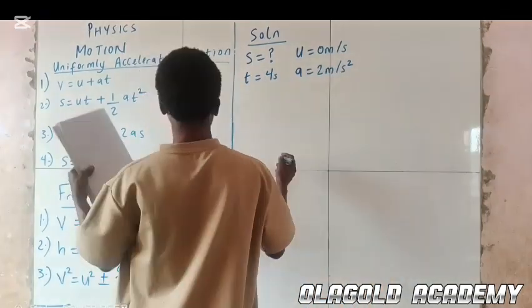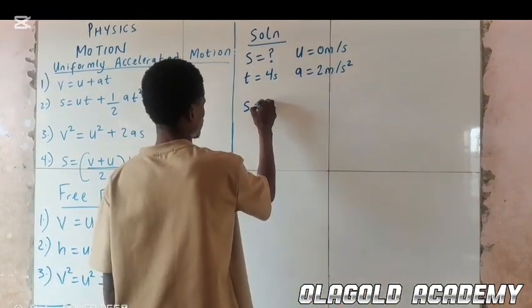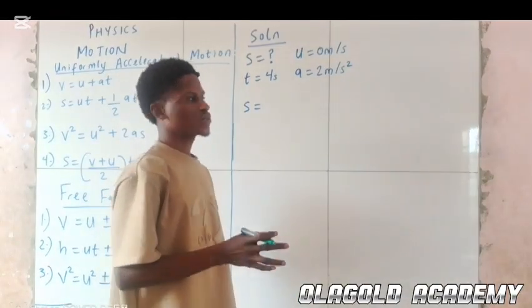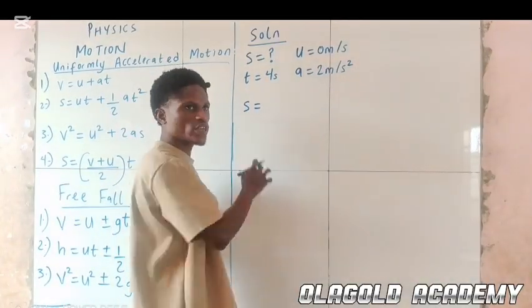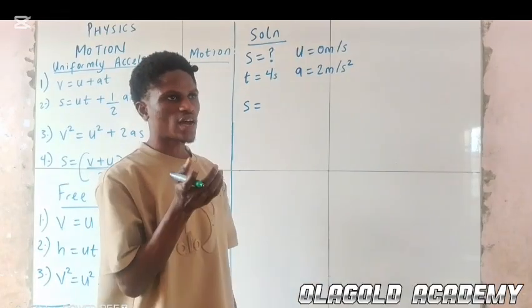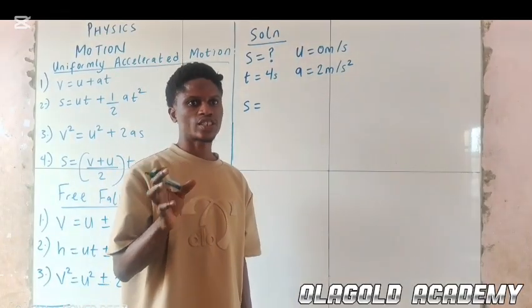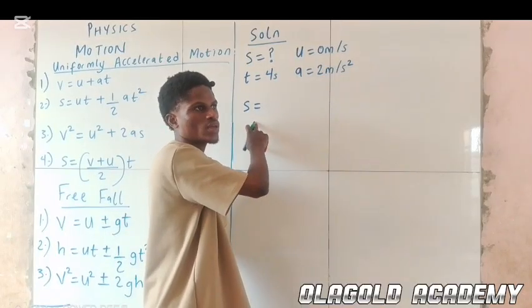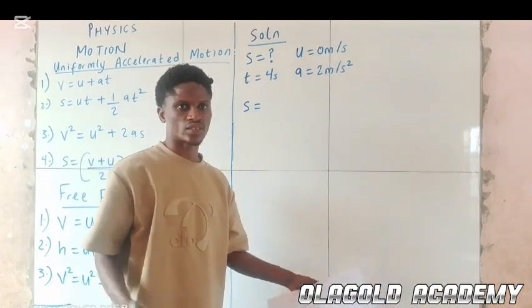So we have distance equal to, and remember, we use S for distance because it's derived from a Latin word. Is it Latin or Greek? Which is spatium. And spatium means distance, gap.